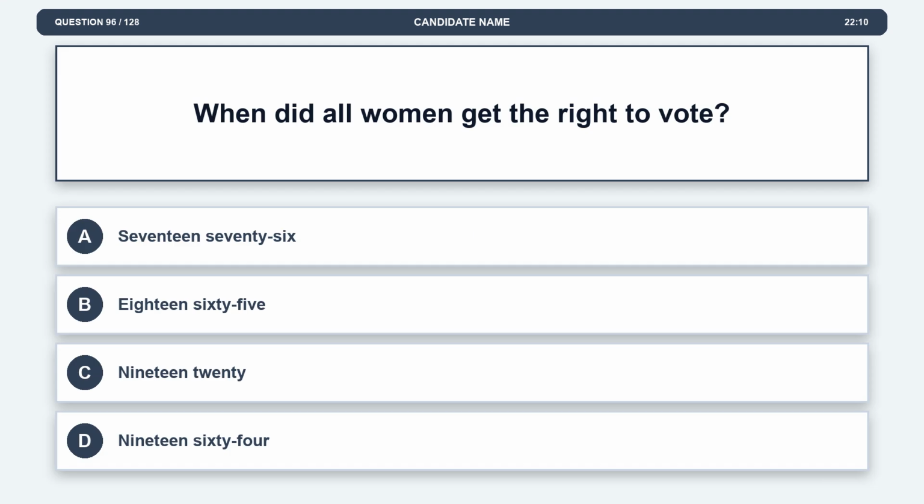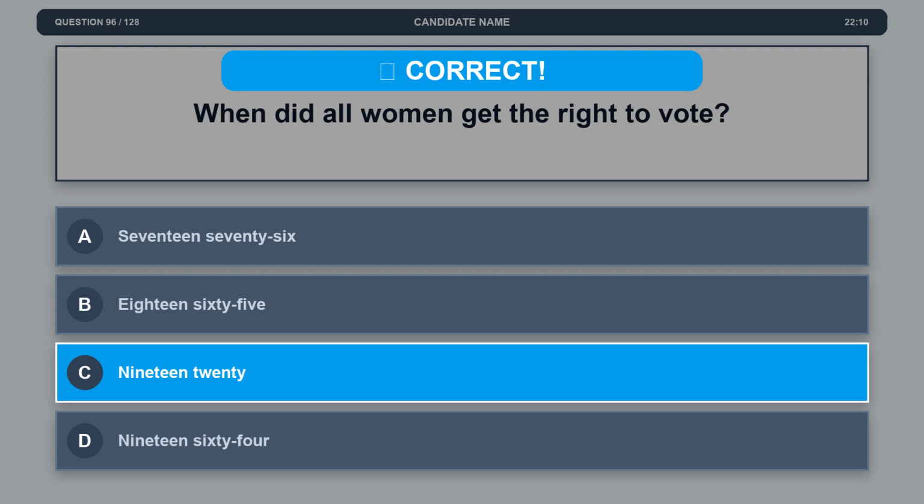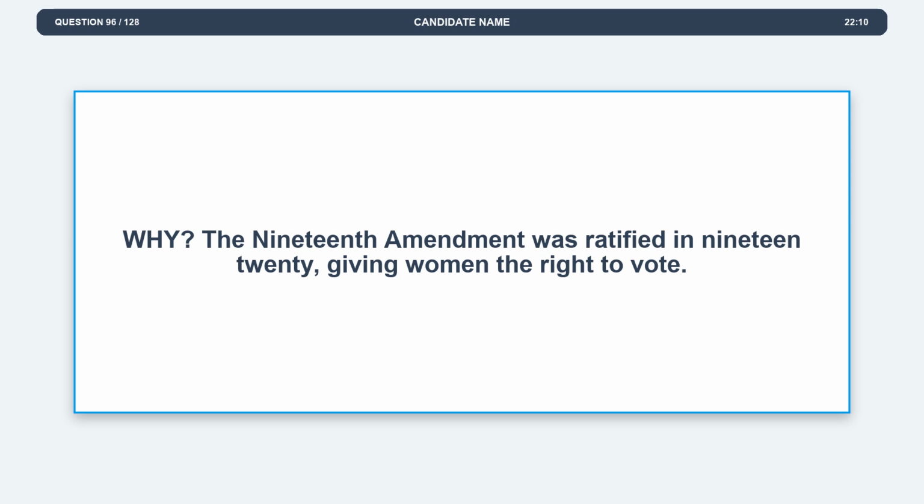Question 96. When did all women get the right to vote? Option A, 1776. Option B, 1865. Option C, 1920. Option D, 1964. The correct answer is option C, 1920. Explanation: the 19th Amendment was ratified in 1920, giving women the right to vote.